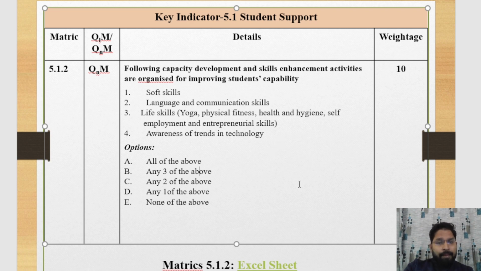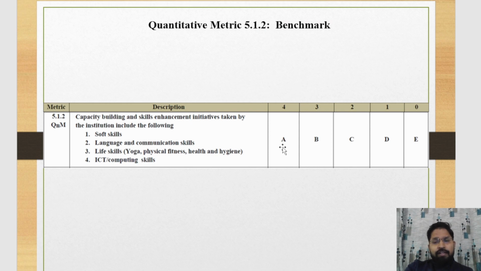Now first we discuss the benchmark, then after that we will discuss the template. If all the activities are organized inside your institution, then you tick A. If you tick A, then your institute will receive grade 4 in this matrix. If you tick B, then your institute will receive grade 3 in this matrix 5.1.2. And similarly, you can see in this table.